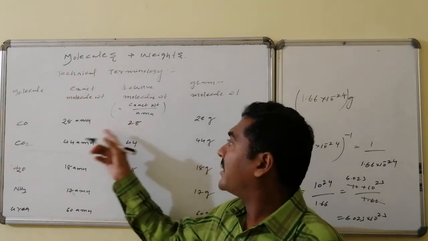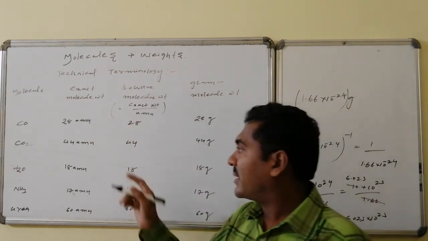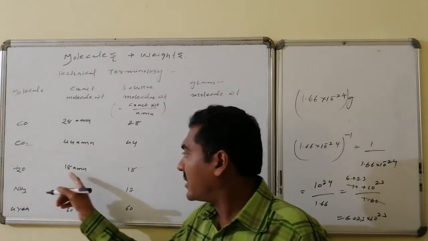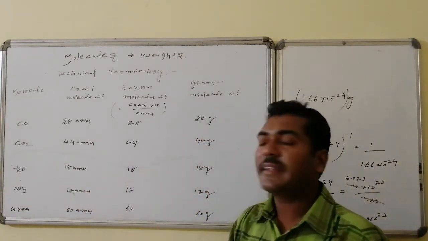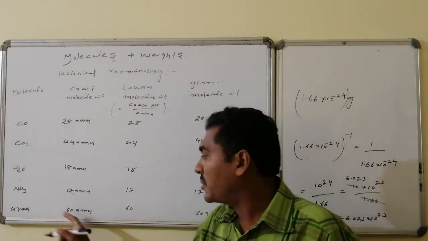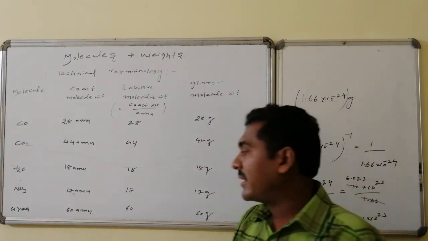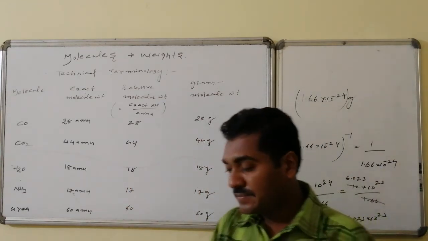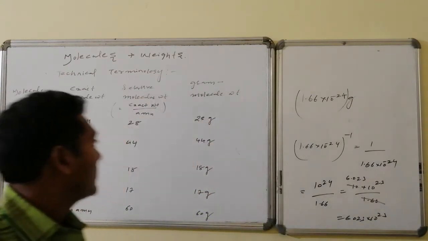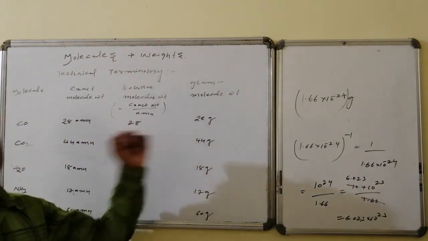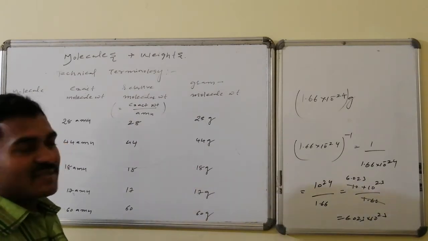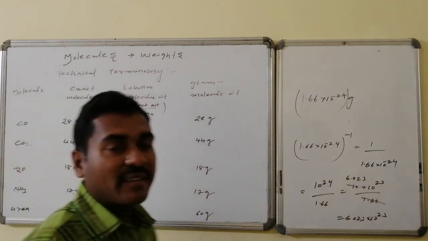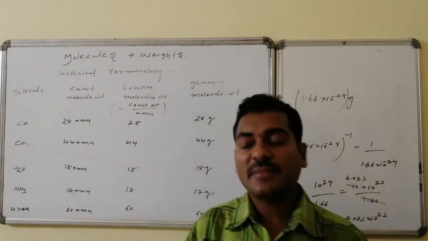The corresponding relative molecular weight is 28. Relative molecular weight of carbon dioxide is 44, and relative molecular weight of water is 18, and ammonia is 17, whereas urea has an exact molecular weight of 60 AMU, hence its corresponding relative molecular weight is 60. The corresponding gram molecular weights: gram molecular weight of carbon monoxide is 28 grams, carbon dioxide is 44 grams, water is 18 grams, ammonia is 17 grams, and that of urea is 60 grams.